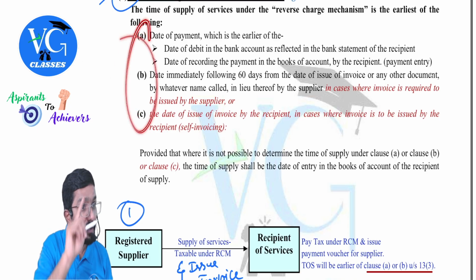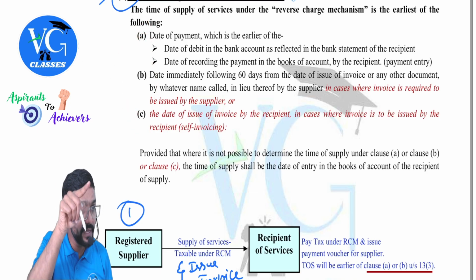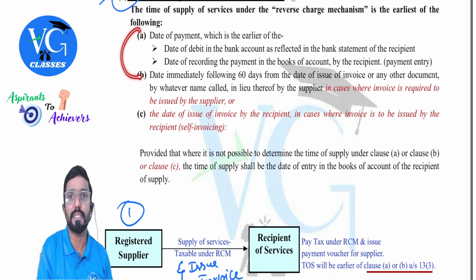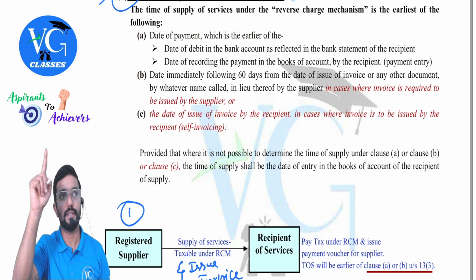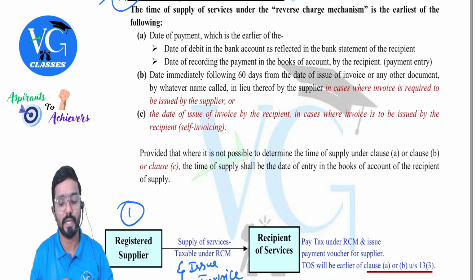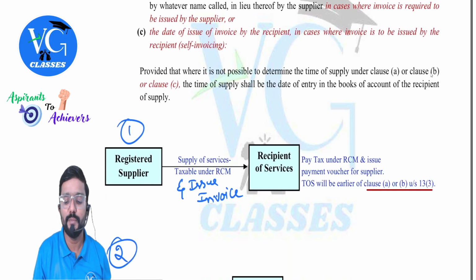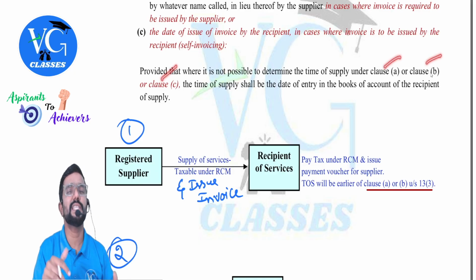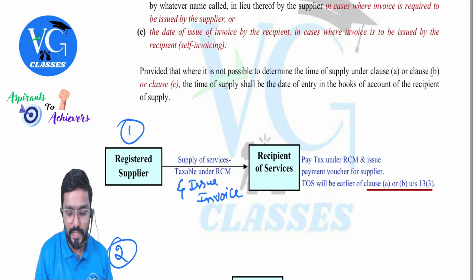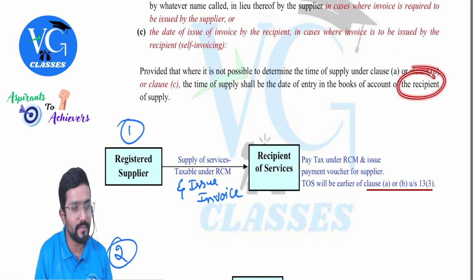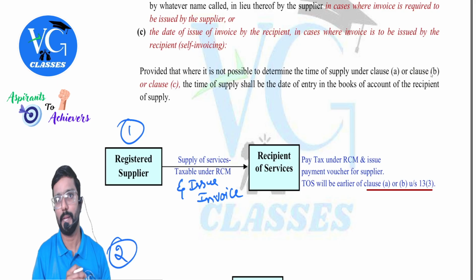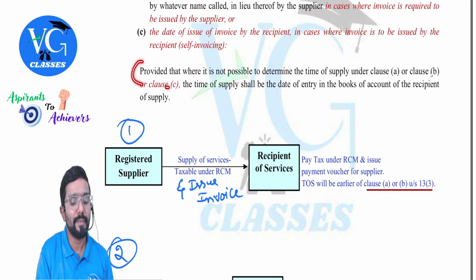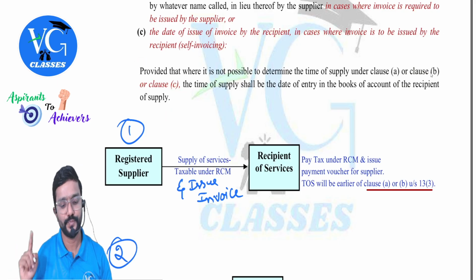Please be careful. All three will not come simultaneously. If supplier is registered, then A or B, whichever is earlier. Supplier is not registered, then A or C, whichever is earlier. Got it? Then, sir, if it is not possible to decide the time of supply as per clause A, clause B, or clause C, this is like a worst case. In that case, the date of entry in the books of accounts of the recipient will be the time of supply. This doesn't apply until and unless they have asked in the question.